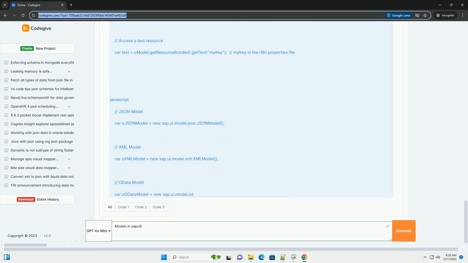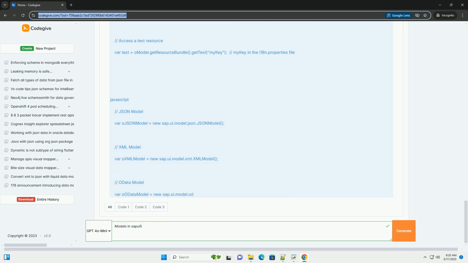OData model, sap.ui.model.odata.v2.ODataModel or sap.ui.model.odata.v4.ODataModel. Purpose: represents data exposed through an OData, Open Data Protocol, service. Used for interacting with SAP systems and other OData-enabled data sources.